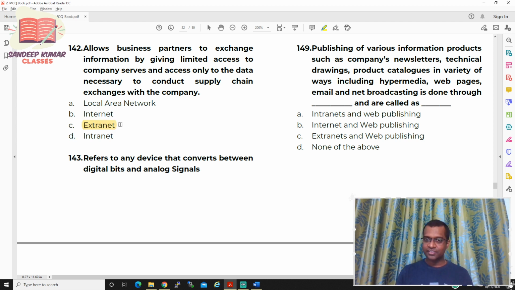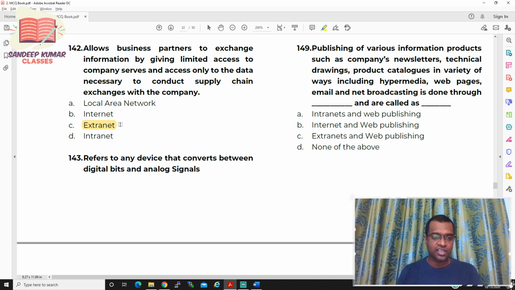So extranet is nothing but an extension of intranet. In an intranet, only the employees of the organization will be using it. But extranet is something where the business partners can also see it. So the answer for question number 142 is extranet.